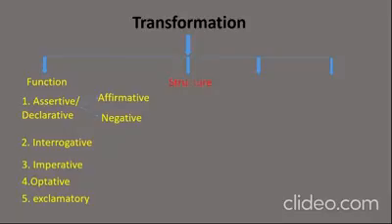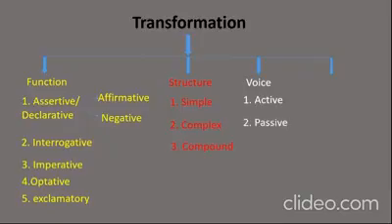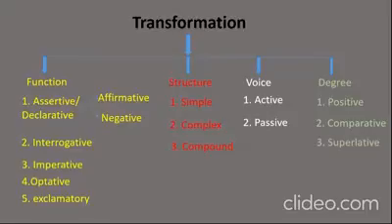Now come to the second part, structure. According to the structure, the sentences are 3 types. Number 1 simple. Number 2 complex. Number 3 compound. Now come to the 3rd, voice. According to voice, the sentences are 2 types. Number 1 active. Number 2 passive. And the 4th one is degree. It depends on the adjective of the sentence. It is 3 types. Number 1 positive. Number 2 comparative. Number 3 superlative. Today we will start assertive or declarative sentence.